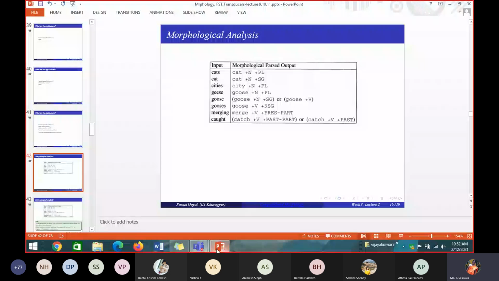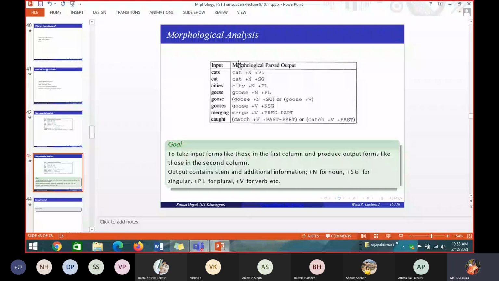If you take the word cats, what is the root word it comes from, and what is the POS tagging? Noun in the plural form. If you take cat, noun in the singular form. Cities means the root word is city and noun in the plural form. So this is the morphological analysis. Morphology is the study of the internal structure of a word. We will take each and every word in the corpus, study the internal structure, and finally analyze the lemma: the root word for the given word and the POS tagging for the given word.